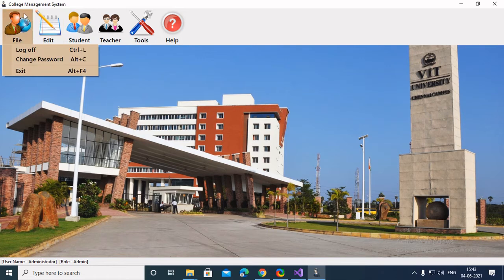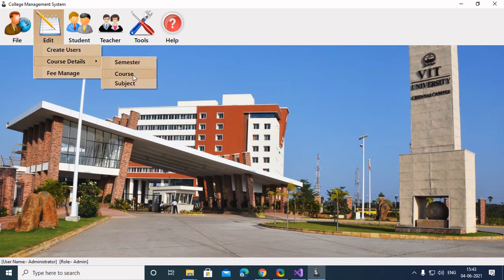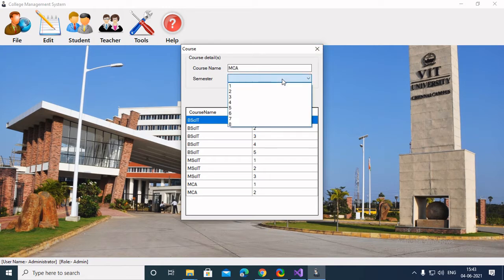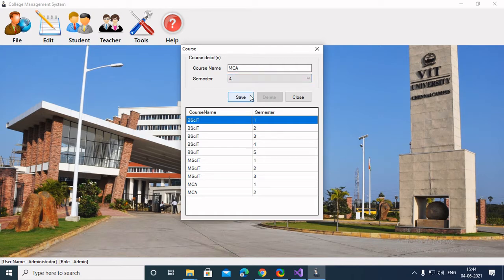So now course detail. How to add a course? For example, I'll add the MCA course. Now how many semesters for the MCA course? It's basically a 2 year program somewhere and a 3 year program elsewhere. So let's create a 2 year program, which would have 4 semesters. So I'll save. As you can see, MCA is created.